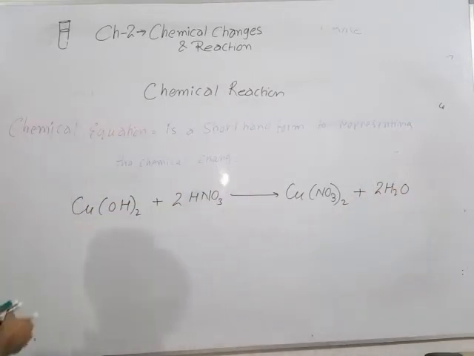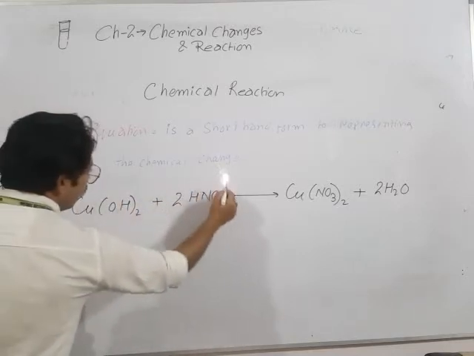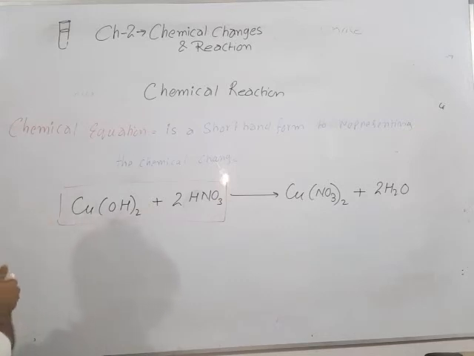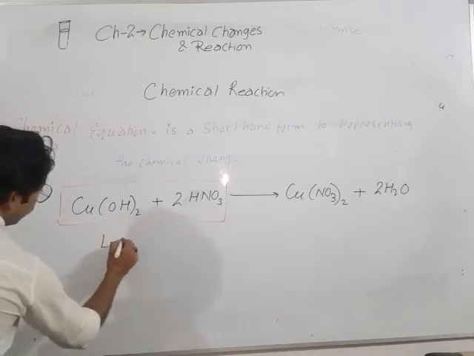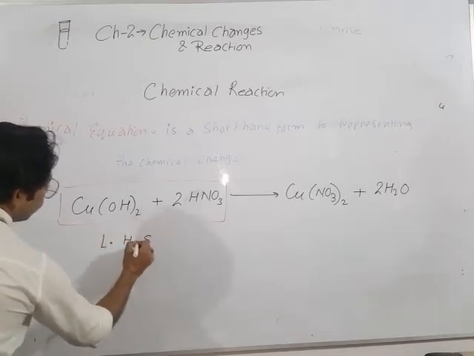So here you can see that the whole equation is divided into two sides. First is what? Left hand side.